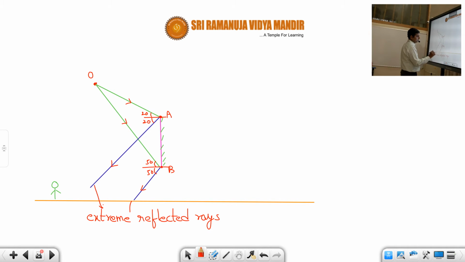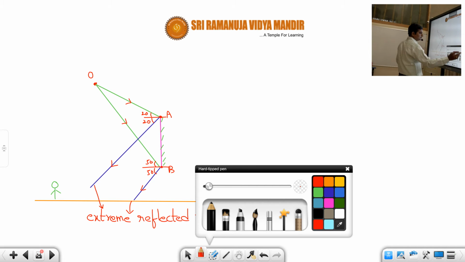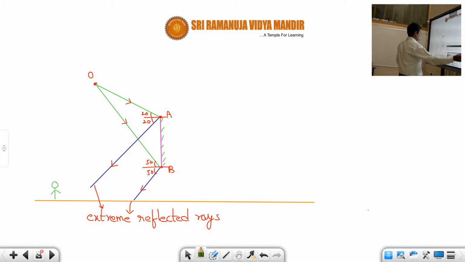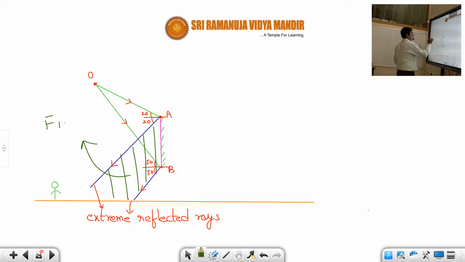This one and this one. These two rays are called extreme reflected rays, and the region between these two is called the field of view, students. This region is called the field of view. I hope, students, you understood.